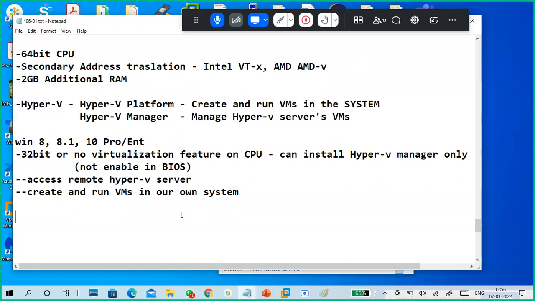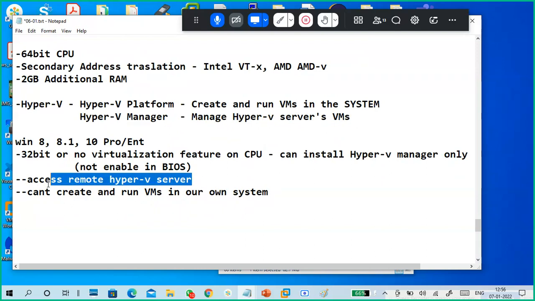That won't happen. We can only access the remote server and manage VMs. So these are your Hyper-V related details.